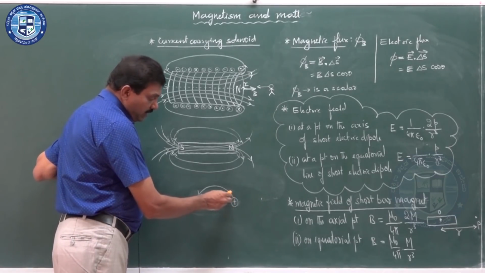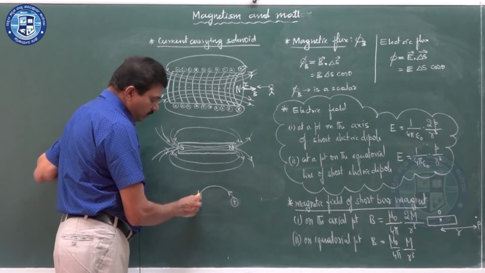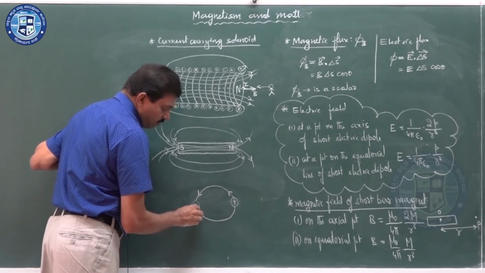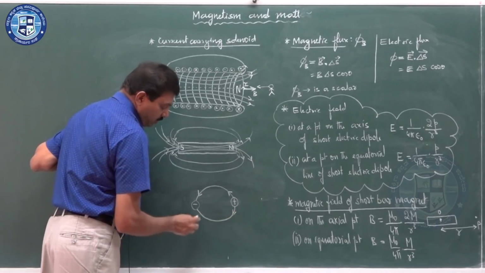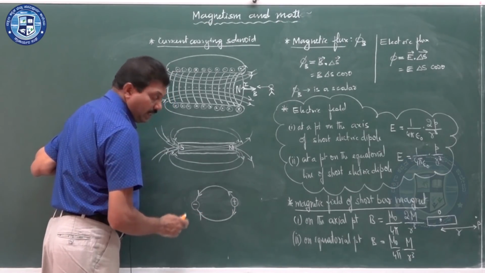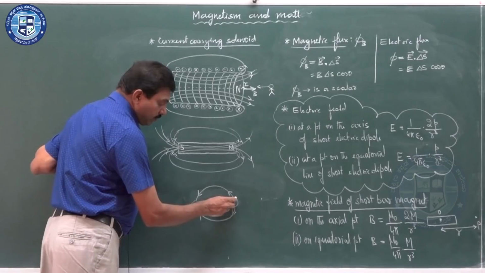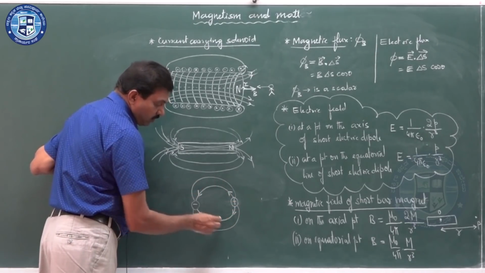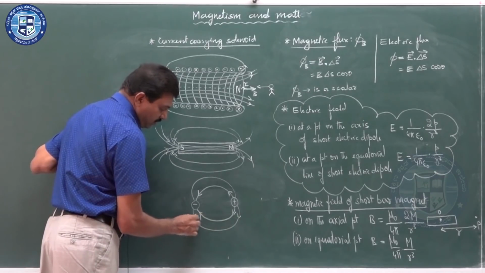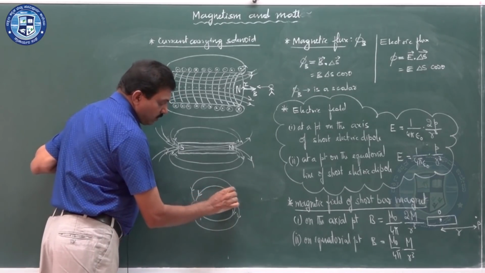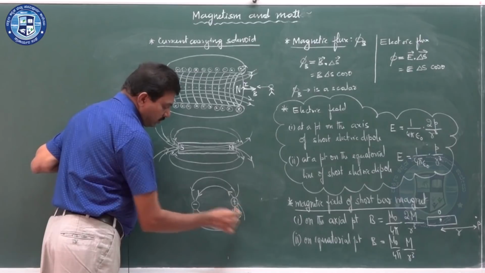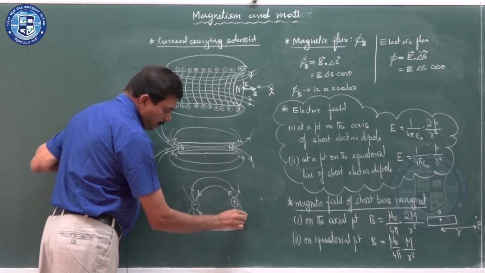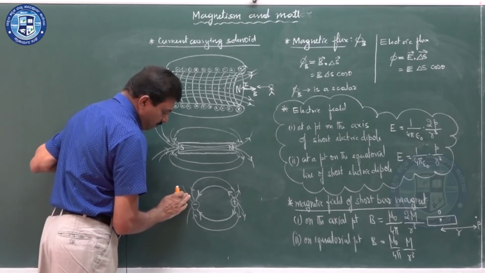They originate from the positive charge and terminate near the negative charge. Electric field lines can be drawn like this. You can observe the many field lines.